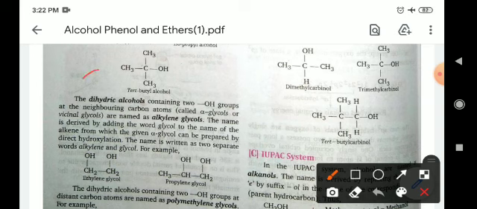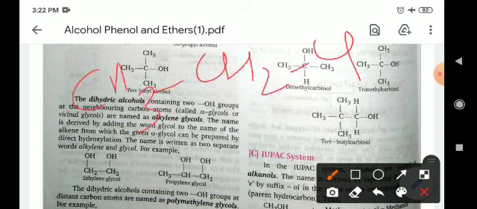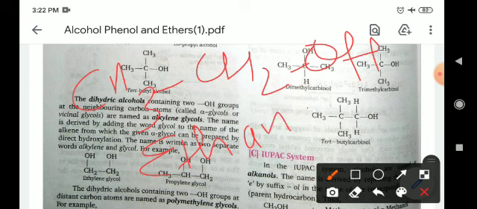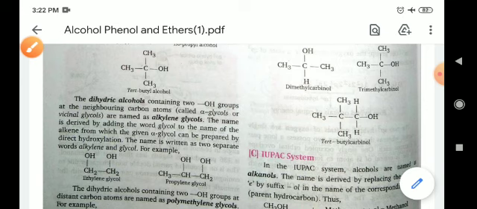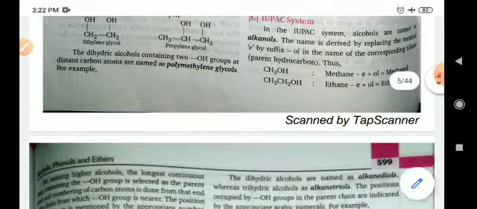In the case of CH3CH2OH, the nomenclature is: there are 2 carbons, so eth; single bond, so an as suffix; for OH the suffix ol is added. So it is known as ethanol. This is the basic principle to name alcohol compounds.